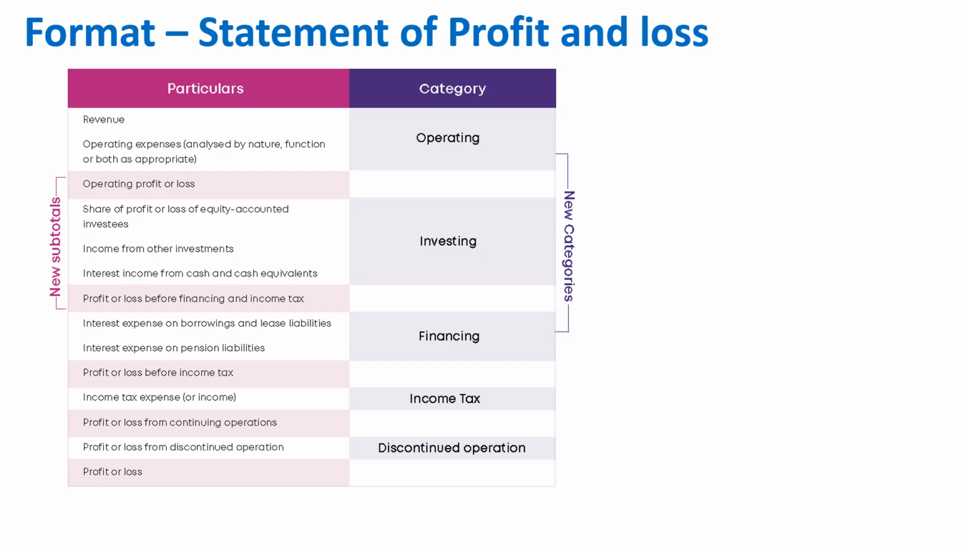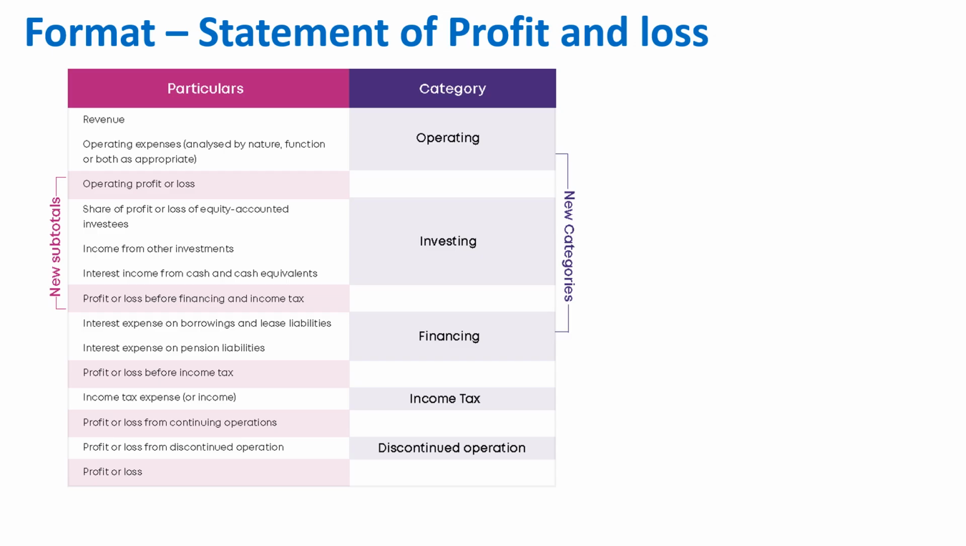Now, coming to the second part, before the second part, you can see there is a subtotal, right? Operating profit or loss. And this is mandated under Ind AS 118 that you need to give this subtotal. After operating profit or loss, what are you going to disclose? We are going to disclose the investing category. Examples are share of profit or loss of equity accounted investees, income from other investments, interest income from cash and cash equivalents. So this will come under investing. Then you have another subtotal called profit or loss before financing and income tax, right? And these two new subtotals are added under Ind AS 118.